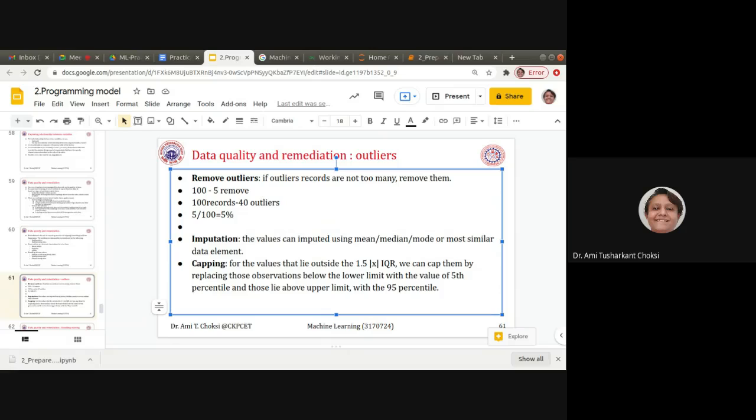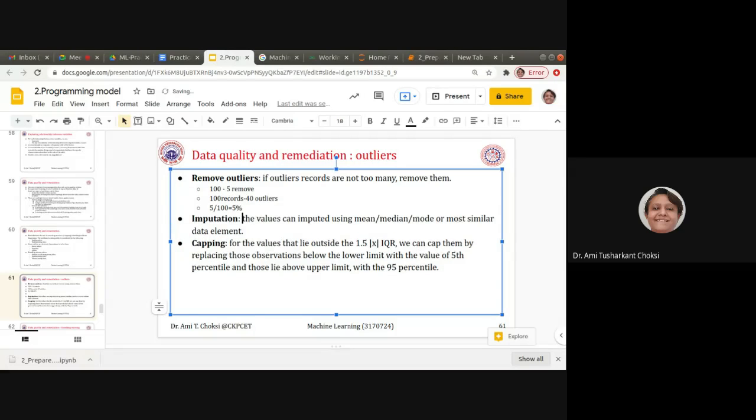For your own application, you can decide how many outliers you want to allow. If they are not too many, we can remove them, right? Fine. Okay. Now, this is about removing the outliers.